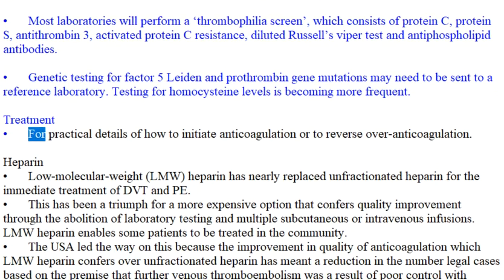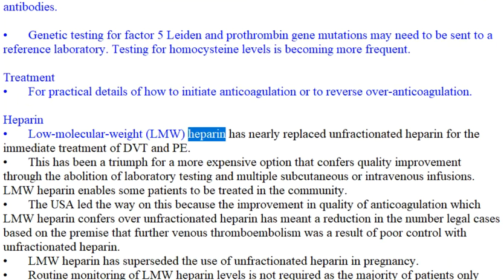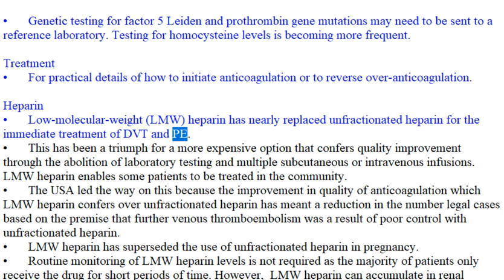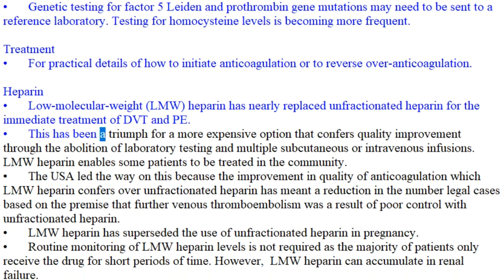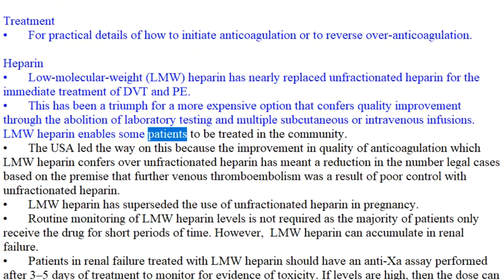Treatment. For practical details of how to initiate anticoagulation or to reverse over anticoagulation. Heparin. Low molecular weight, LMW, heparin has nearly replaced unfractionated heparin for the immediate treatment of DVT and PE. This has been a triumph for a more expensive option that confers quality improvement through the abolition of laboratory testing and multiple subcutaneous or intravenous infusions. LMW heparin enables some patients to be treated in the community.